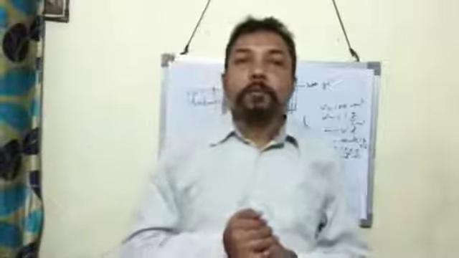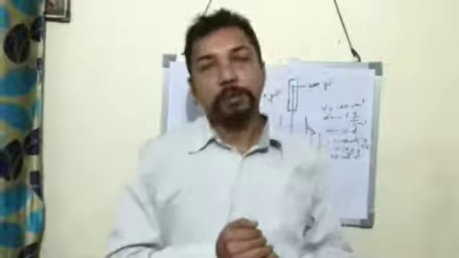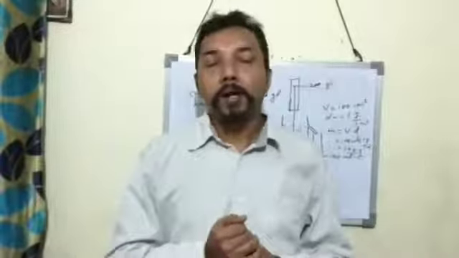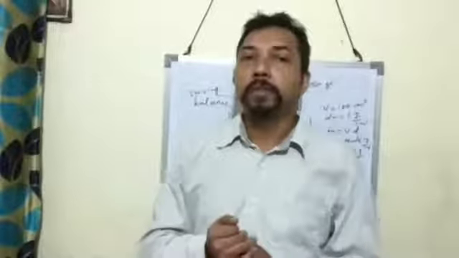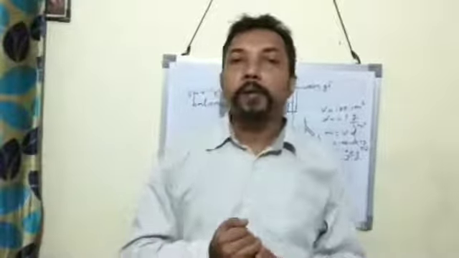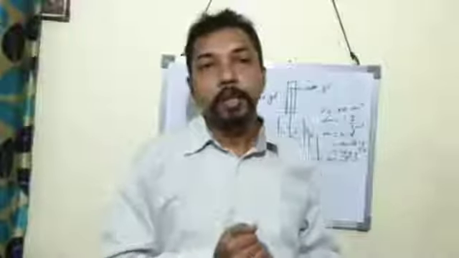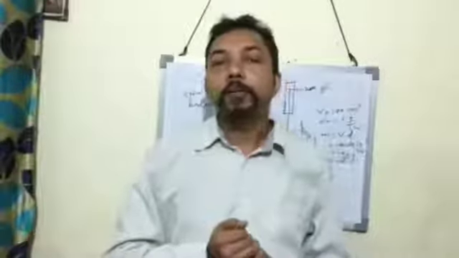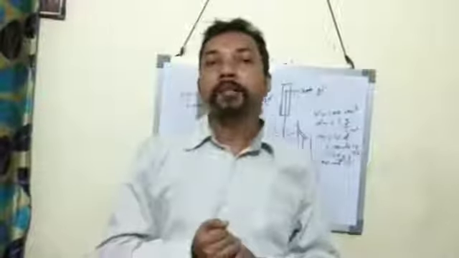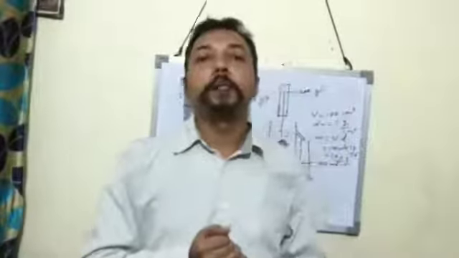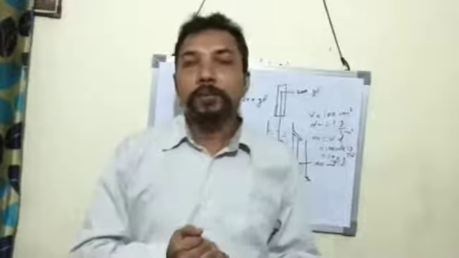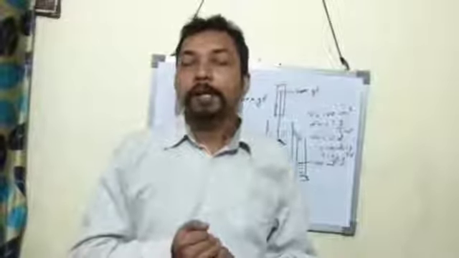So today we have discussed upthrust. Another name of upthrust is buoyant force. Then we discussed on what factors upthrust or buoyant force depend, and we have seen the formula to find buoyant force, which is V rho g. And we have also seen the derivation to find buoyant force. And then we have seen Archimedes principle and experimental verification of Archimedes principle. So in the next class we will discuss another topic.